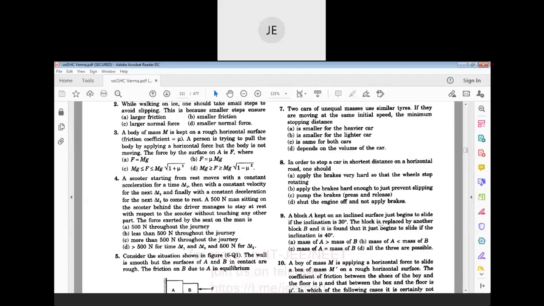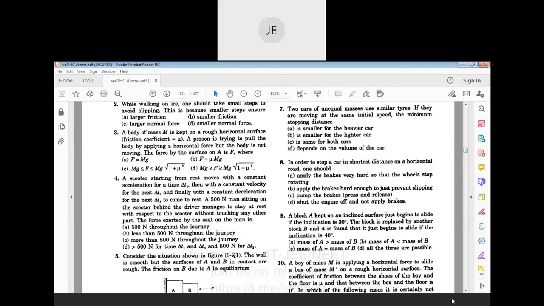Okay. So it is not depending on the mass, for all the cases it is possible. So please try to remember, for the horizontal surface normal force is mg, for the inclined surface normal force is mg cos theta. Okay, that's it.